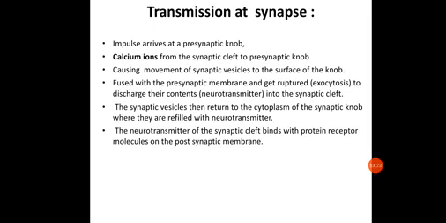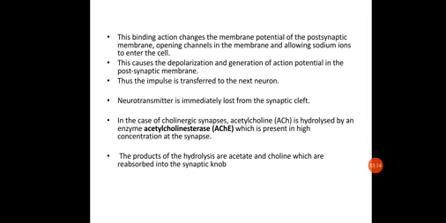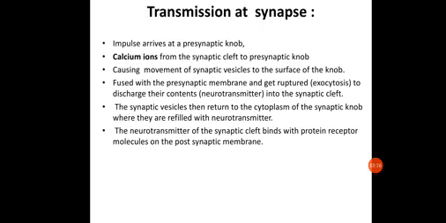So over the synapses, the transmission will occur in the chemical form. You have to note it down. At synapses, chemical transmission takes place, while at the axon or neuron, electrical transmission takes place.